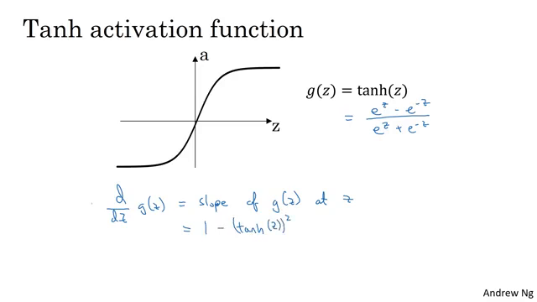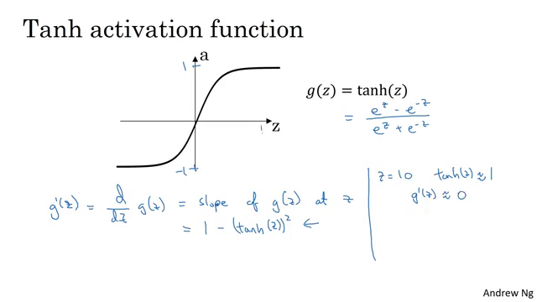And using the shorthand we had previously, we're going to call this g prime of z again. So if you want, you can sanity check that this formula makes sense. So for example, if z is equal to 10, tanh of z will be very close to 1. This goes from plus 1 to minus 1. And then g prime of z, according to this formula, will be about 1 minus 1 squared. So the derivative will be close to 0.